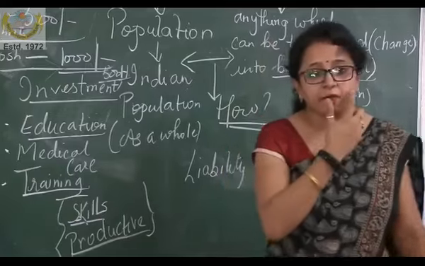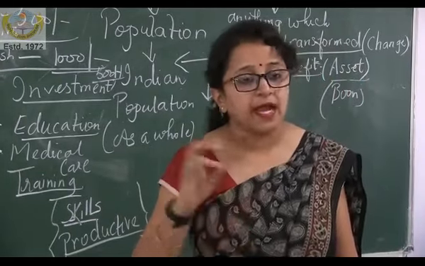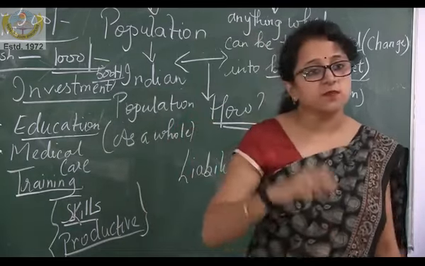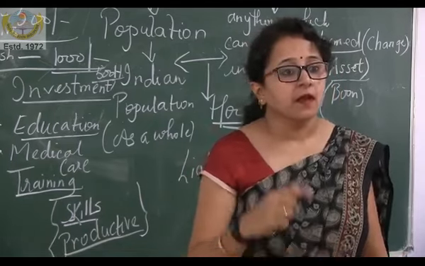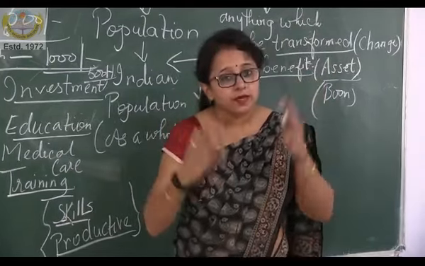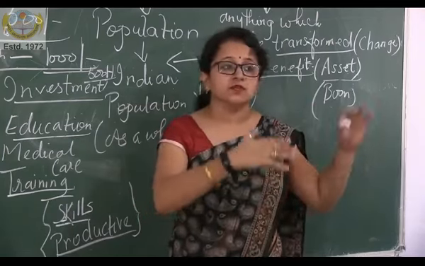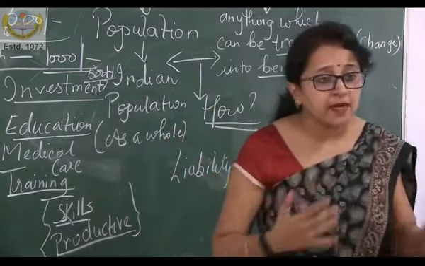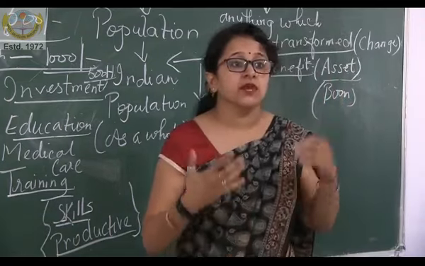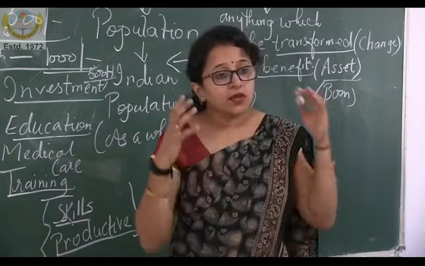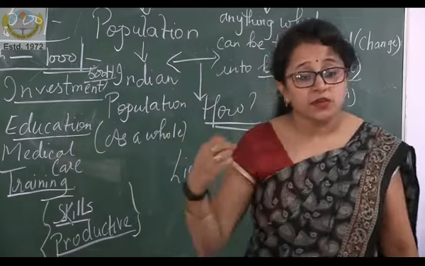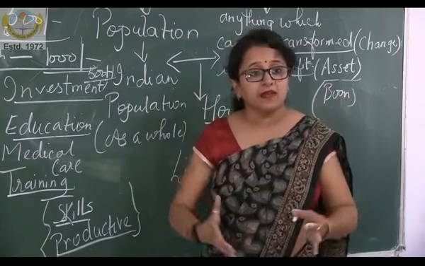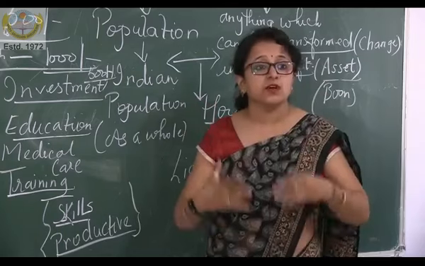We have studied four factors of production: land, labor, capital and human capital. Can you tell me which factor of production is most important? Yes, it's human capital. Why human capital? Because it is only human capital that is going to make efficient use of these other resources. Alone, land cannot do anything. Alone, capital cannot do anything. Alone, labor cannot do anything if it is not skilled. So human capital, your knowledge, your experience, your education, whether you are healthy or unhealthy, all these factors collectively make proper efficient use of human resource.